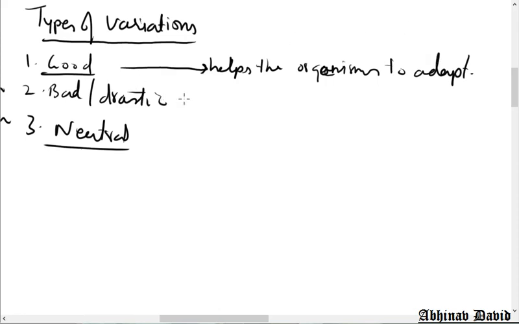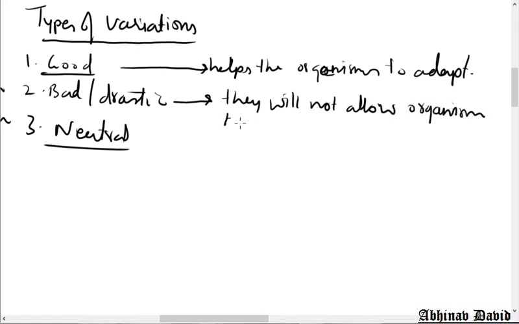Bad or drastic variations, will they help the organism to adapt? They will not help, they will not allow the organism to survive. The organism will simply die.